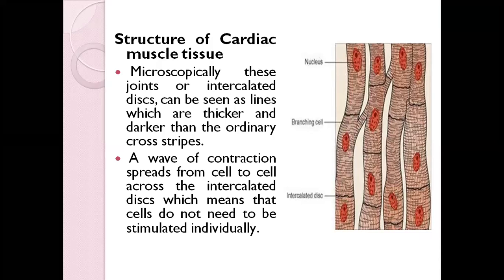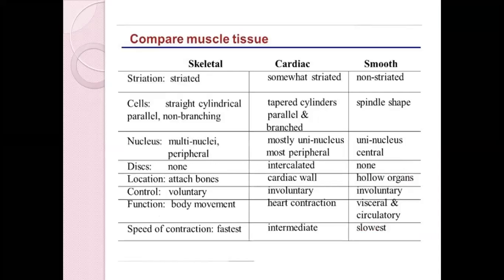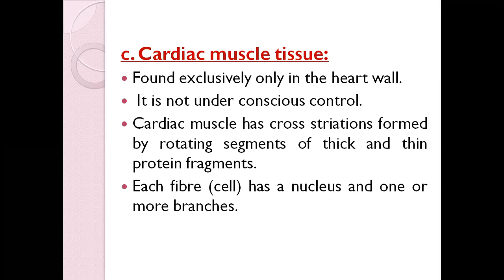Suppose a contraction is needed. With the help of an impulse or signal, the contraction goes to one cell, and from that cell, with the help of the intercalated disc, the information is transferred to the other cells. That is how it helps in the contraction and relaxation of the cardiac muscles. So that is how it functions. This is what it is in cardiac muscle tissue.